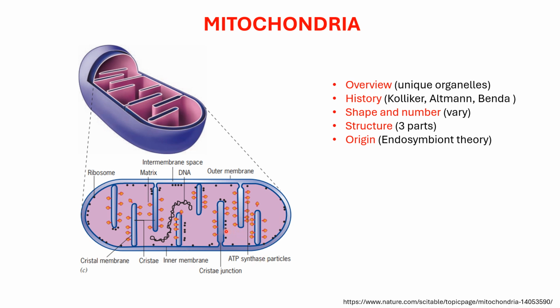And this matrix contains a lot of enzymes. For example, 50% of the proteins in this mitochondrial matrix are in soluble form, and a lot of enzymes are in there which are involved with the Krebs cycle, the beta oxidation of fatty acids, amino acid metabolism or the urea cycle. So lots of enzymes are in there. And you can see this circular DNA is in there.